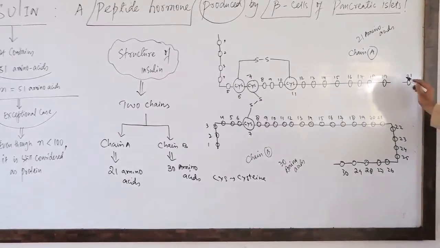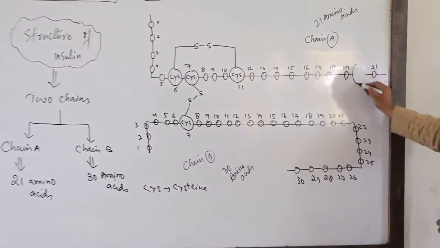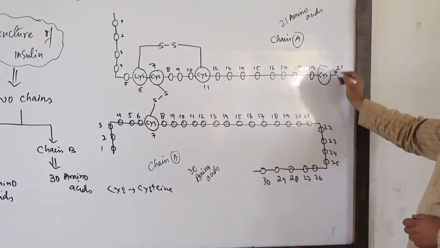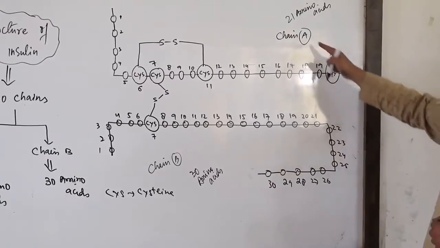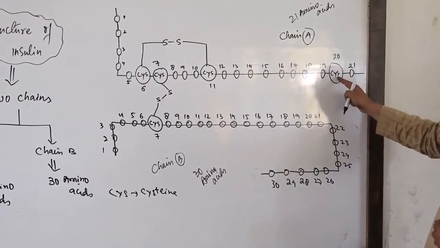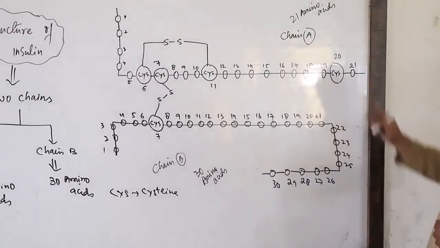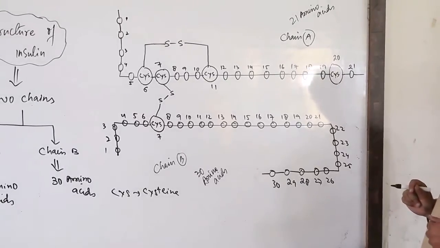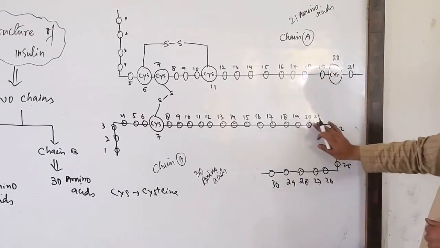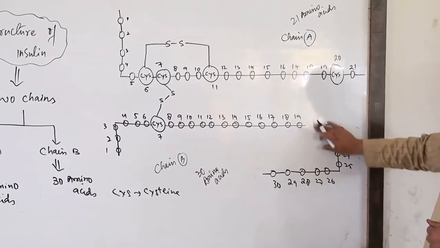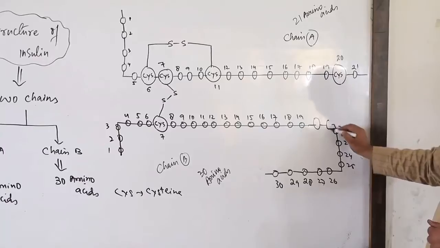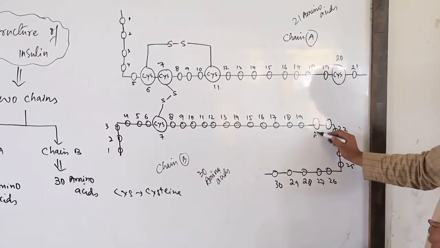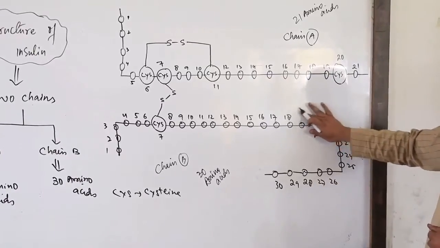On this particular structure, the 20th is basically the cysteine here. The cysteine amino acid of chain A, the 20th amino acid, does make a bond with the 19th. Let's take it as 20th and 19th.